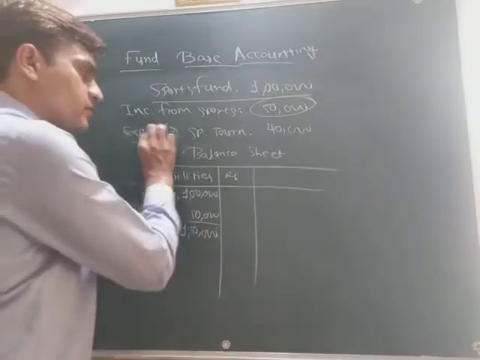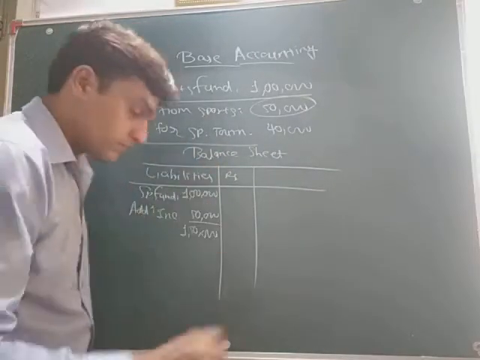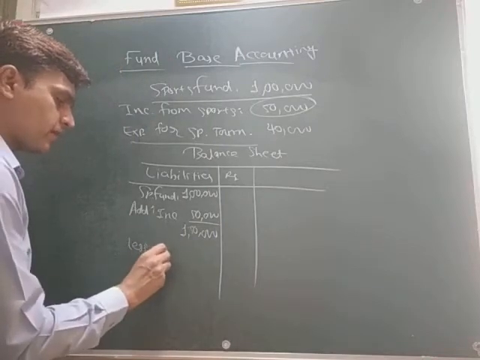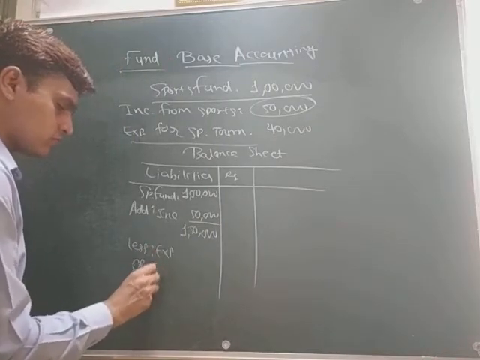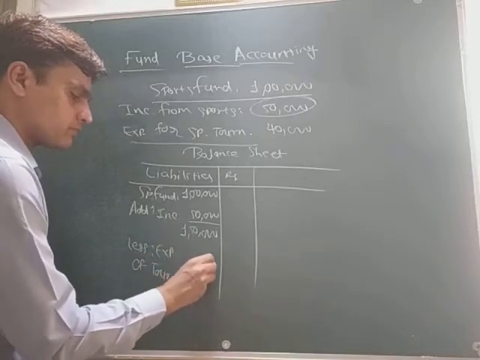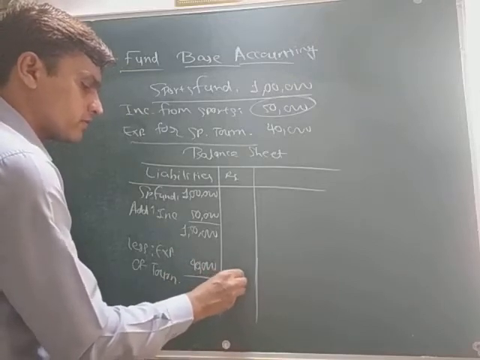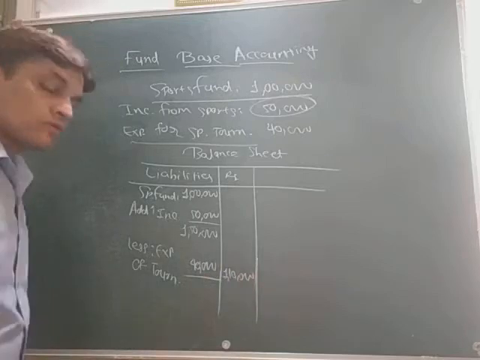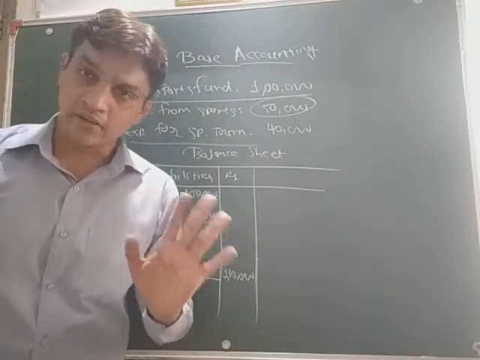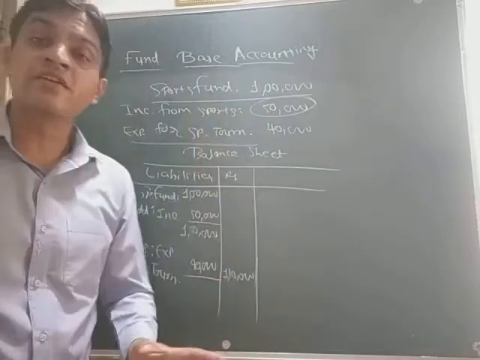And there is an expenditure, and that expenditure is also related to the fund. So we have to deduct it. The expenditure of the tournament is 40,000. So the final total would be 1,10,000. This is the final amount of this sports fund at the end of the year. And this is the entry that we have to do whenever this kind of details is given to you.